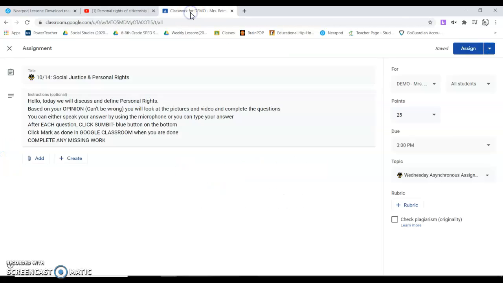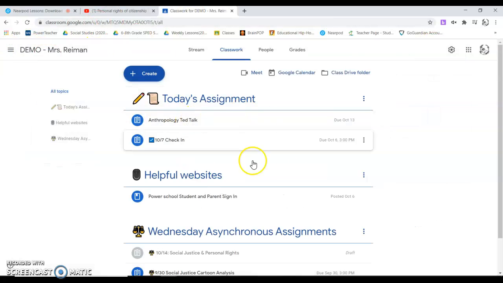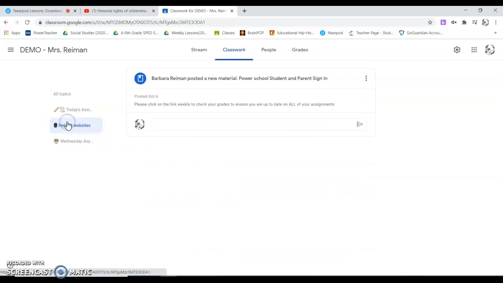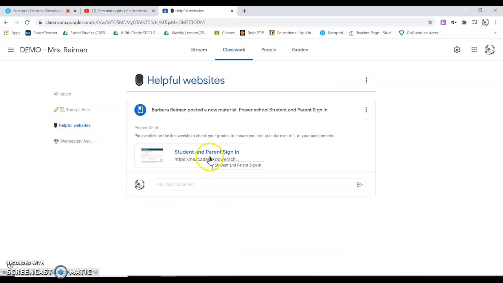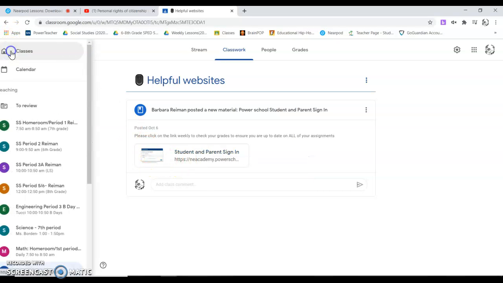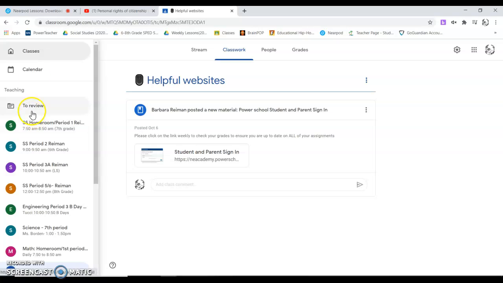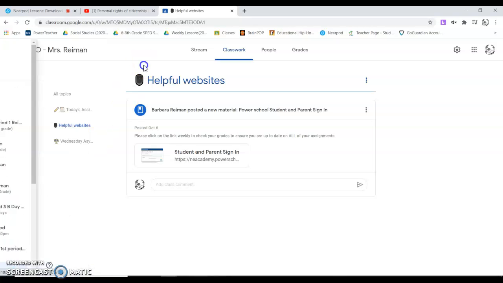I would also recommend that you go to helpful websites, click into PowerSchool, and log into PowerSchool, or you can avoid all that, go to your classes, and then click on to do. Mine says to review, but yours says to do, and then click on done, and then see all of your grades, see how you're doing. So that's my suggestion for today.